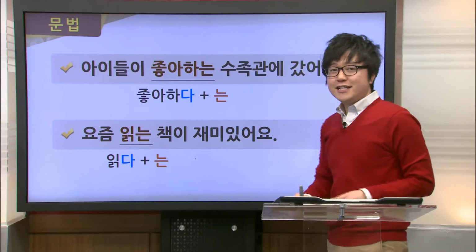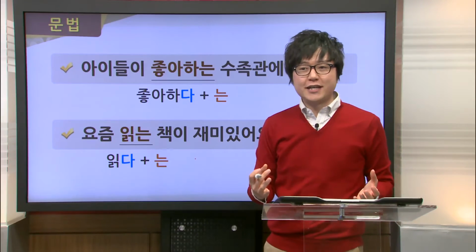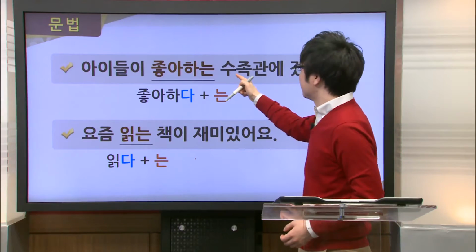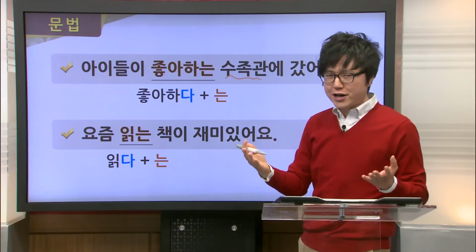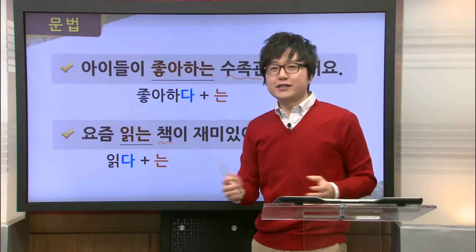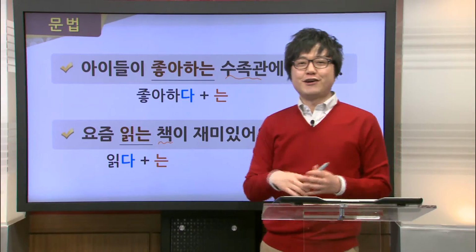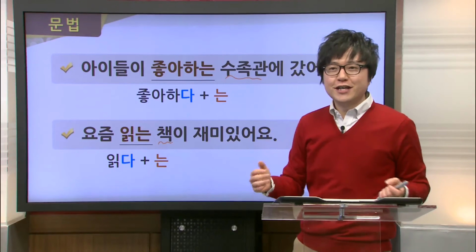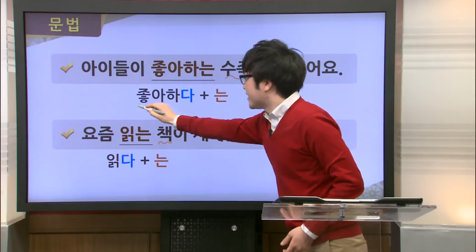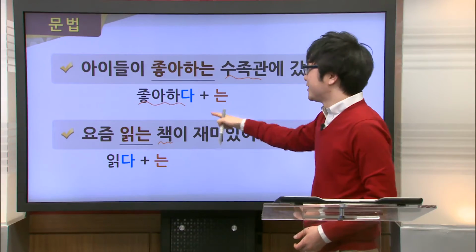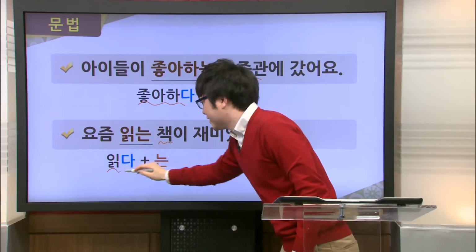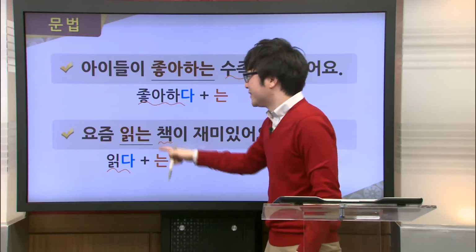Now let's go ahead and take a look at the usage in greater detail. Here you can see 는 is used together with action verbs, and this 는 is used to describe nouns such as, right here we have 수족관, or again aquarium, and 책 or book. Now to use this, it does not matter whether the verb ends in a consonant or a vowel. In all cases we just use 는. So here you can see that 좋아하다 right here is just combined with 는 to get 좋아하는. And likewise 읽다 right here is combined with 는 to get 읽는.